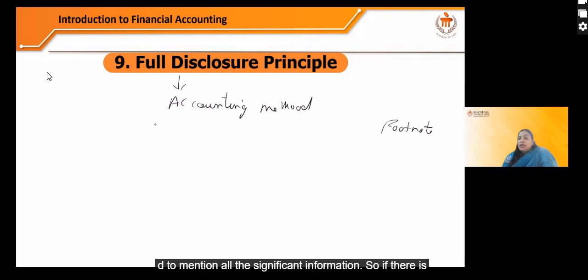So if there is a change in accounting method, change in method of valuation of stock, or lawsuit pending against the company, every information the company needs to share through this footnote, right? So that is the full disclosure principle. All the significant information which can impact the financial decision of anybody, the company needs to disclose that. So that is the full disclosure principle.